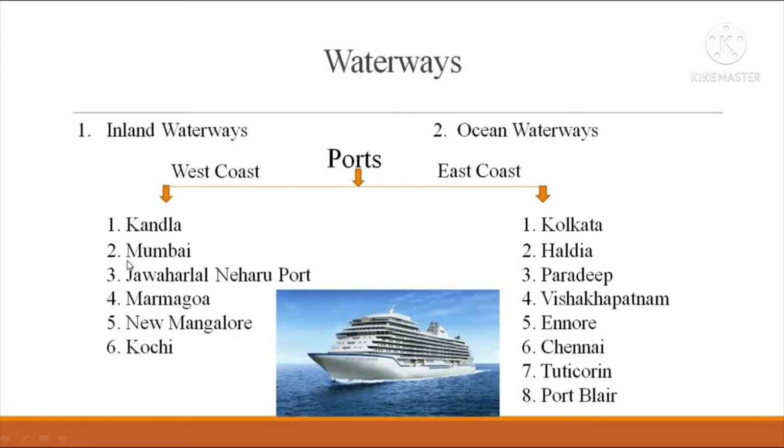From below, if we go like this, Tuticorin in Tamil Nadu, the southern part of Tamil Nadu. Then Chennai, also in Tamil Nadu. It is the oldest port of India, an artificial port. So the biggest port is Mumbai, the oldest port is Chennai. Ennore was developed to reduce the pressure of traffic in Chennai. It is just north of Chennai.